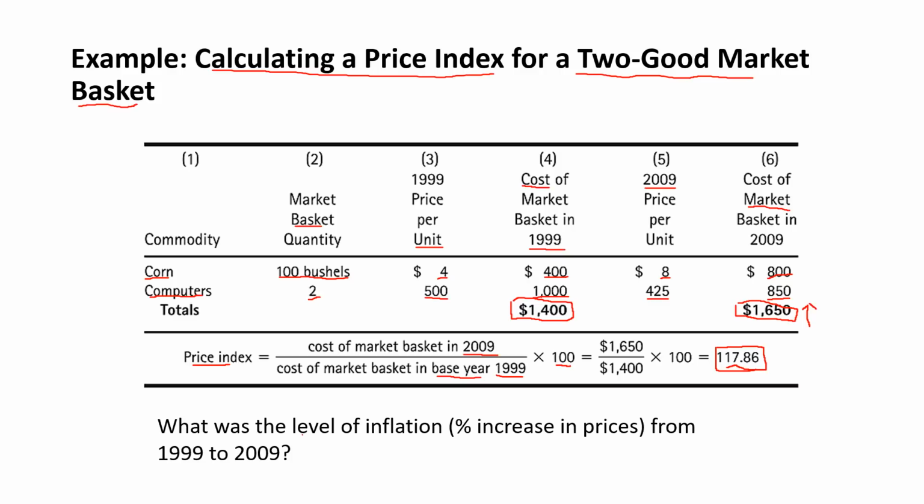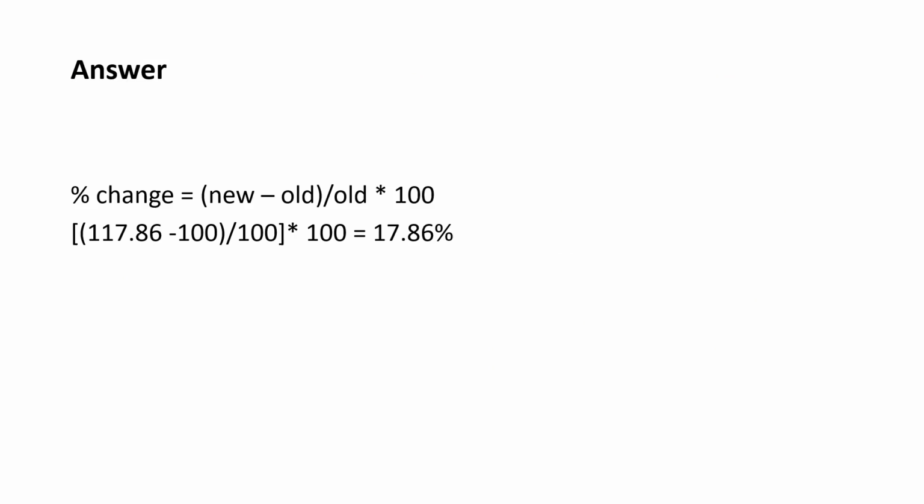So what was the level of inflation, the percentage increase in prices from 1999 to 2009? So it's 17.8%. Okay, here's how we calculate that. We take the new price, subtract the old price, and multiply by 100. So the new price was 117.78.